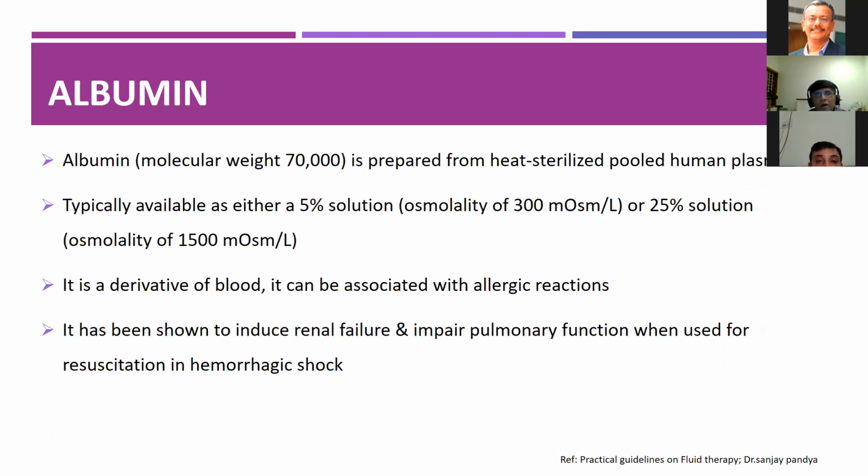Albumin has a molecular weight of around 70,000, and it is prepared from heat sterilized pooled human plasma. It is available either as a 5% solution having an osmolarity of 300 milliosmoles per liter, or as a 25% solution having an osmolarity of 1500 milliosmoles per liter. Since it is a derivative of blood, it may be associated with allergic reactions. It has been shown to induce renal failure and impair pulmonary function when used for resuscitation in hemorrhagic shock.